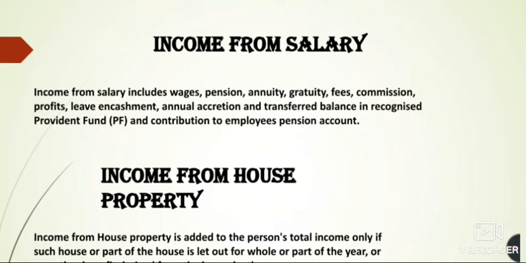Now income from salary includes the wages, the pension, the annuity, the gratuity if you are getting it, the fees, the commission, profits, leave encashment, annual accretion, and the transfer balance in the PF account, and of course the pension account. All these heads of income that we have studied earlier, we are getting from the employer, and all these are given by the employer to the employee. So in all the cases it will be considered as an income from salary.